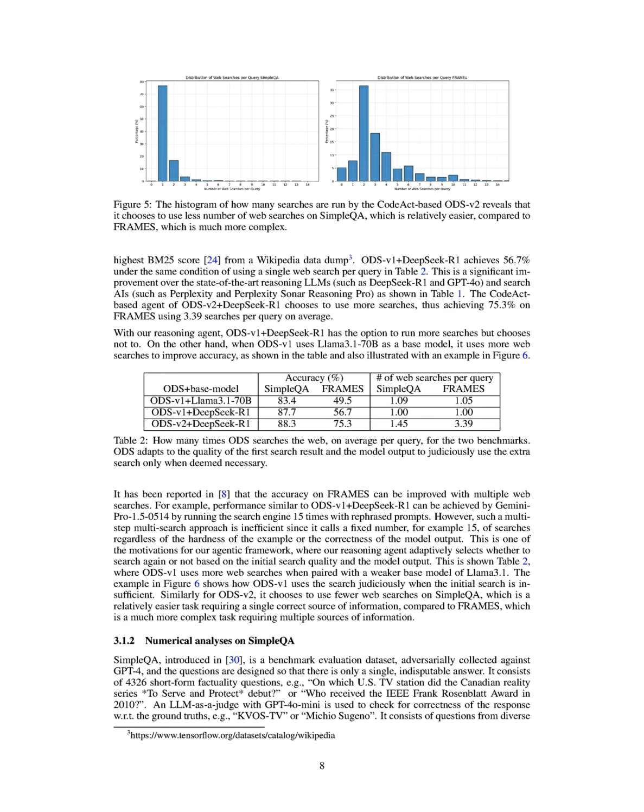In the FRAMES benchmark, ODS v1 plus DeepSeek R1 achieved 56.7% accuracy using a single web search per query, while ODS v2 plus DeepSeek R1 improved this to 75.3% by utilizing multiple searches.